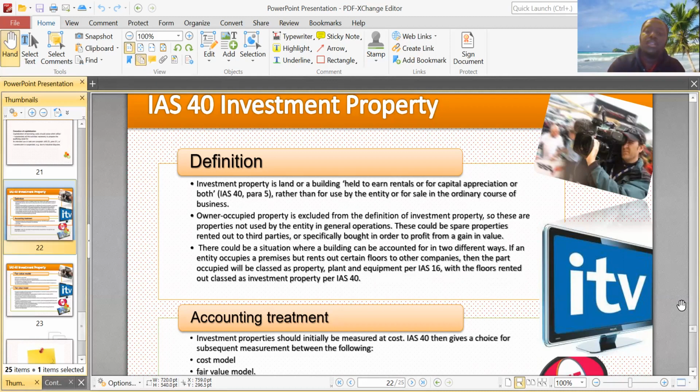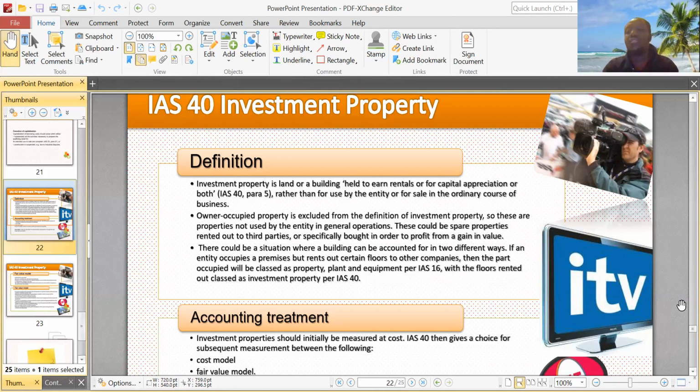And the parts that the owner rents out will be handled by IAS 40, which relates to investment property. I hope that makes clear sense.